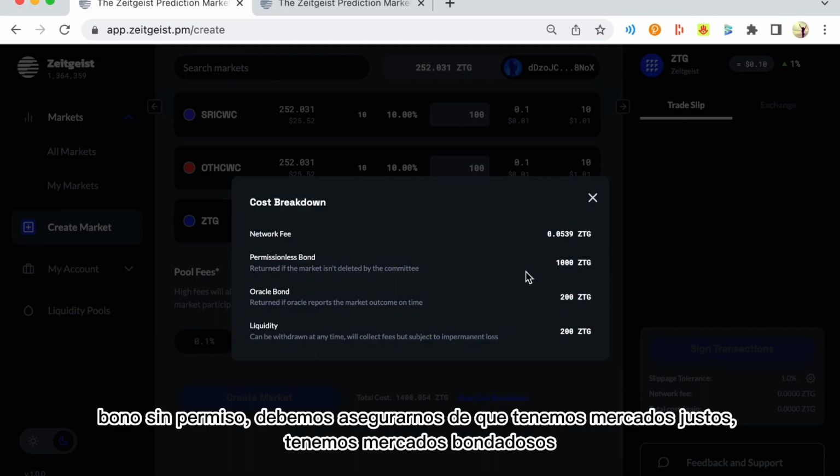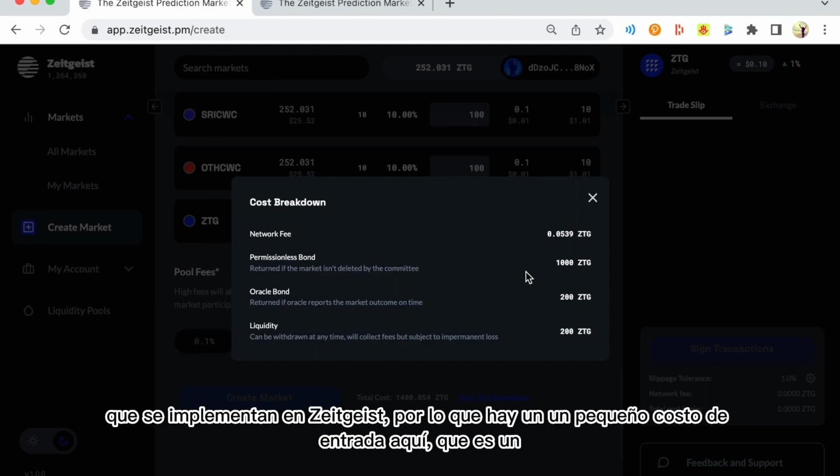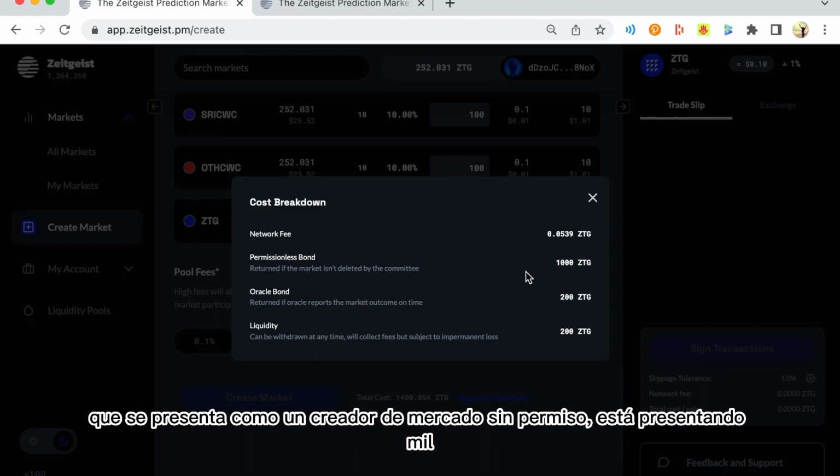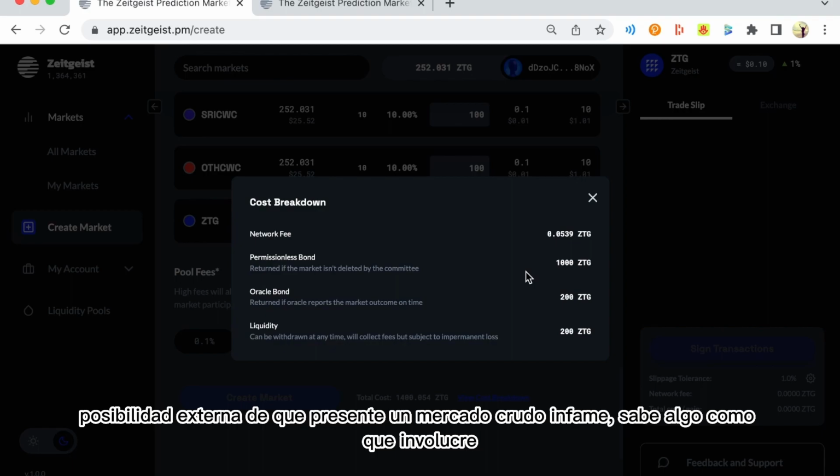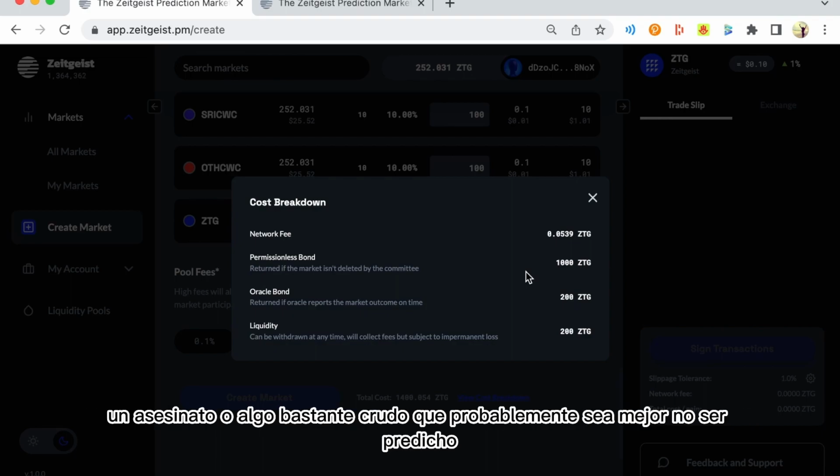We need to make sure that we have fair markets, good-natured markets that are deployed on Zeitgeist. So there is a slight cost to entry here, which is a 1,000 ZTG bond, put forward as a permissionless market creator. You are putting forward 1,000 ZTG saying, you know what, I do believe this is a fair market. There is the outside chance that you put forward a nefarious, crude market, something involving an assassination or something rather crude that is probably best not to be predicted.